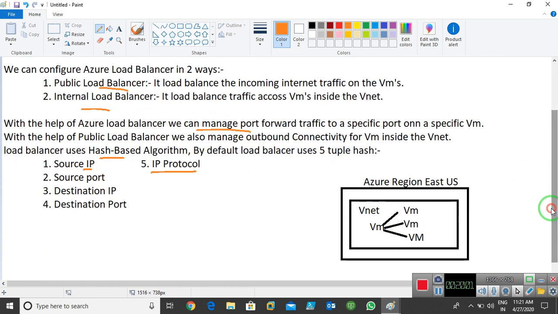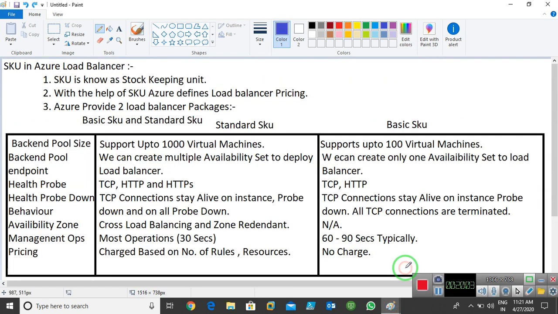Okay, so like this. Now after that we can learn about what is SKU. SKU is known as stock keeping unit. With the help of SKU, Azure defines the price list, or packages. Okay, so we can use two packages in load balancer, standard SKU and basic SKU. Standard SKU, I already told you all those stuffs. You need to understand the differences between standard SKU and basic SKU. Basic SKU is totally free. There is no charge if I use a basic SKU load balancer.